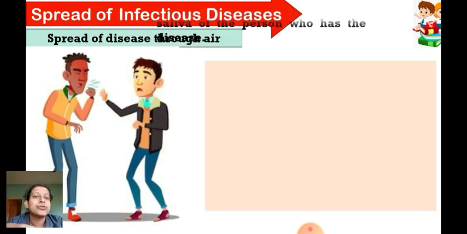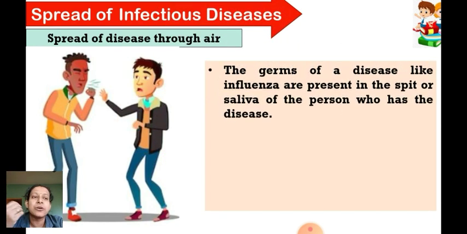In this way, the germs of diseases like influenza, that is the flu, common cold, bird flu and swine flu, are caused by an influenza virus. Those diseases which mostly have symptoms like cough or cold are mostly called flu or influenza.